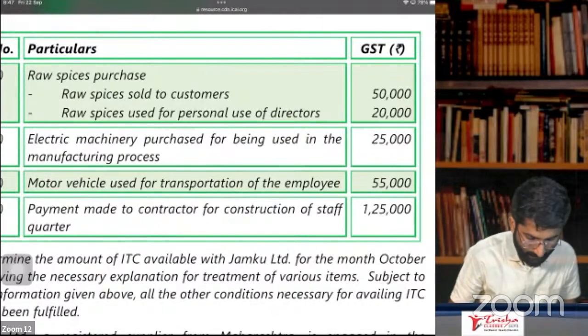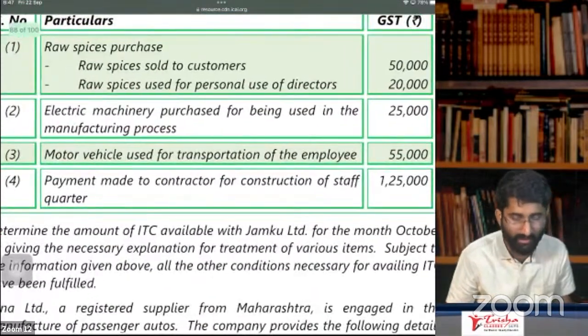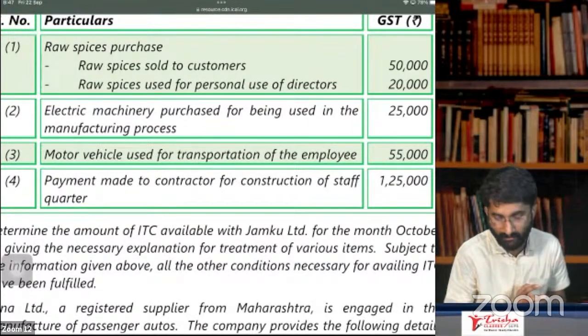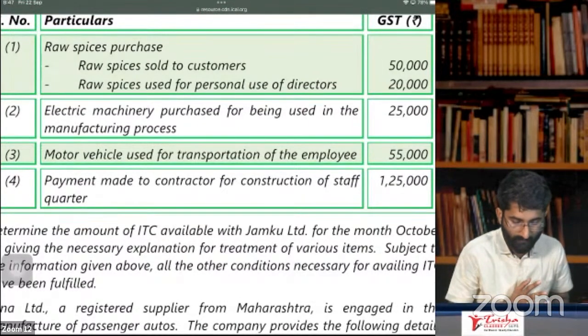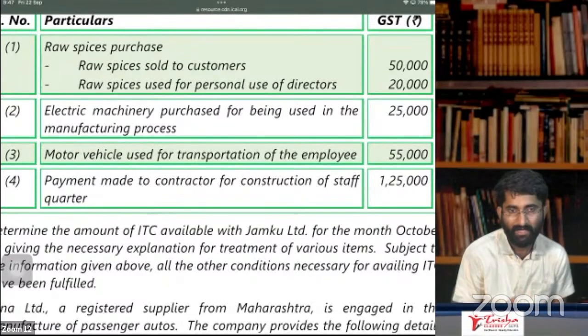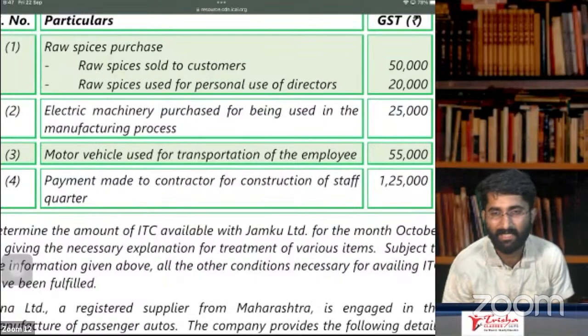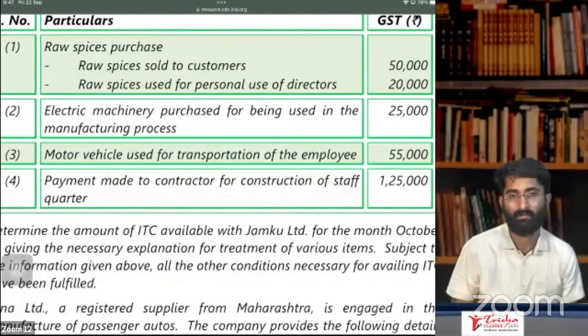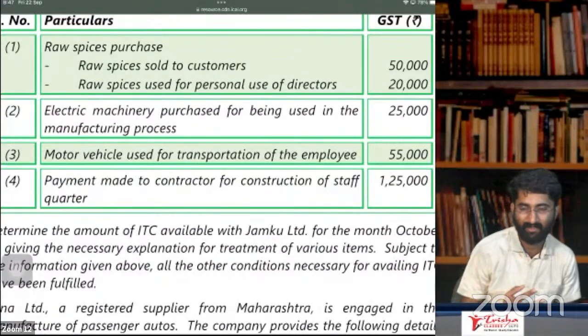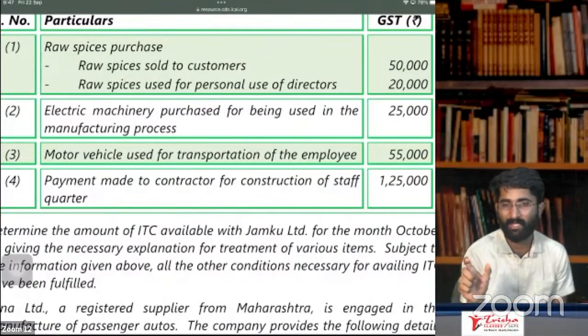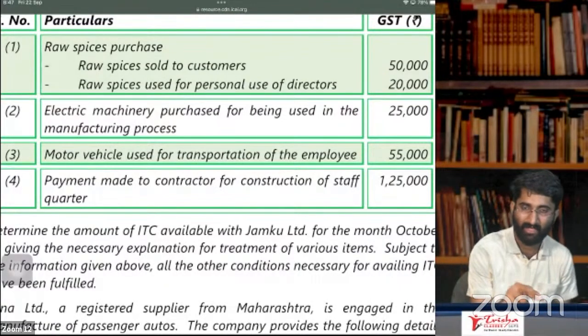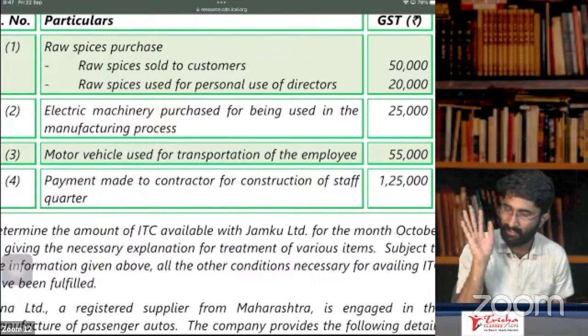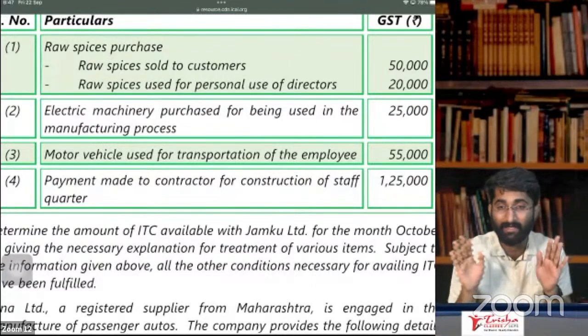Next one, motor vehicle used for transportation of employees, 55,000 GST. Now we can assume that it is less than 13 members. You have to write a note there. If it is less than or equal to 13, in that case, sorry, you don't get ITC, it is blocked.